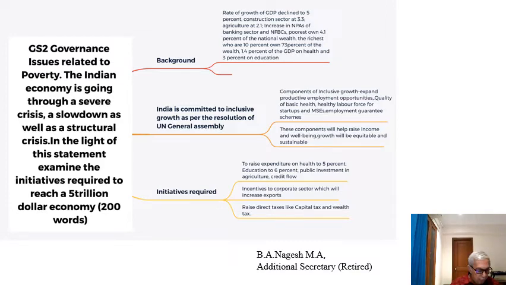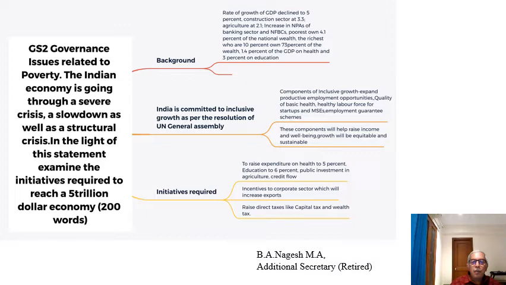The third suggestion would be raising direct taxes like capital tax and wealth tax. So the tax base has to be raised. When you give incentives to the corporate sector, it follows that we should raise their direct taxes, the capital tax and wealth tax, so that the resource position improves. Now, these initiatives will help India reach the $5 trillion economy. These are the major initiatives which I stressed.